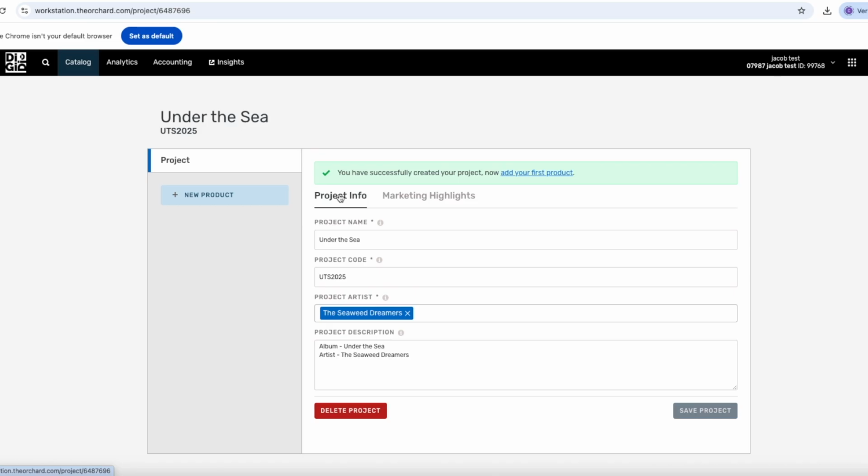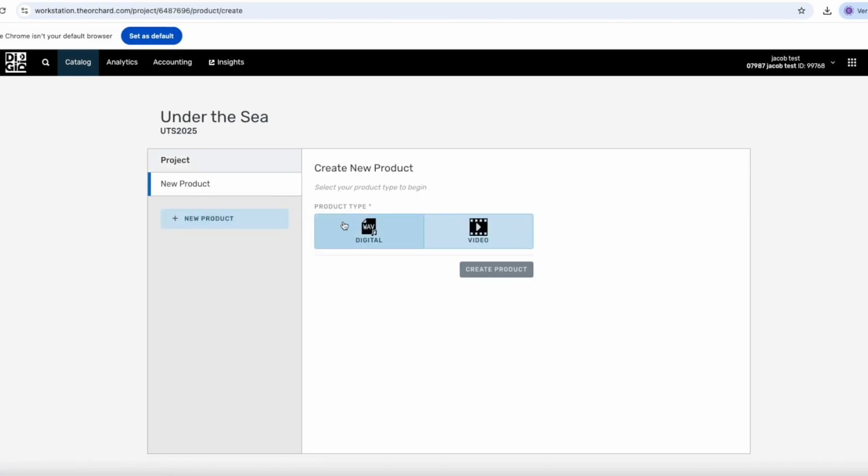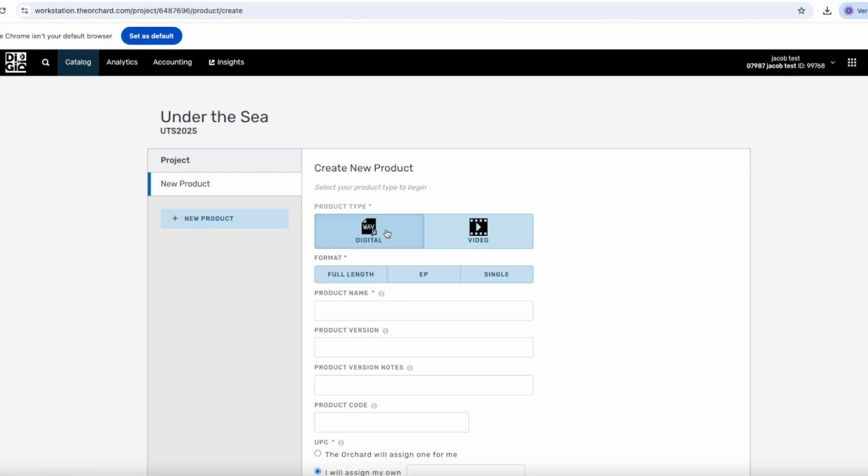Now that the project folder is ready, you can create your actual release. Click New Product on the left-hand side. And here you can choose between music, video, or digital. Digital is for music releases and video is for music videos. So in this case, we're going to choose digital.